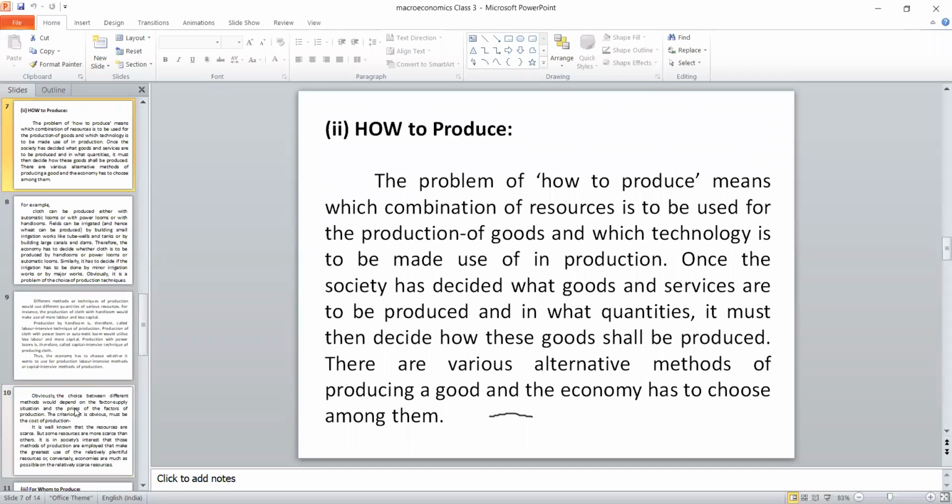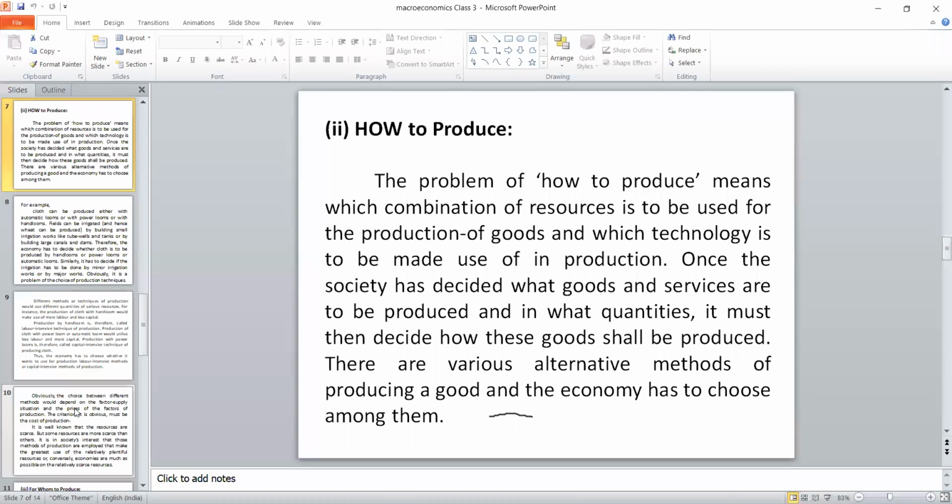So let's move with the second economic problem. It is how to produce. Once we decided what to produce and what not to produce, the next task for any economy is how to produce. This means the combination of resources to be used for production of goods, and what type of technology or know-how we have to decide in order to produce that particular product. Once the society has decided what goods and services are produced and in what quantity, it must then decide how these goods should be produced.